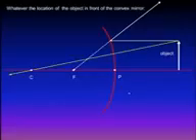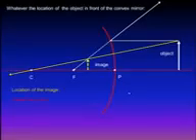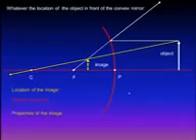The second light ray will pass through the center of mirror curvature. It will reflect on itself. The point of intersection between the two reflected light rays, or the extension of the two reflected light rays, will be the image. And as you can see, the image is formed behind the mirror, and the image is virtual. It can't be received on a screen, erect or upright, and small or minimized.